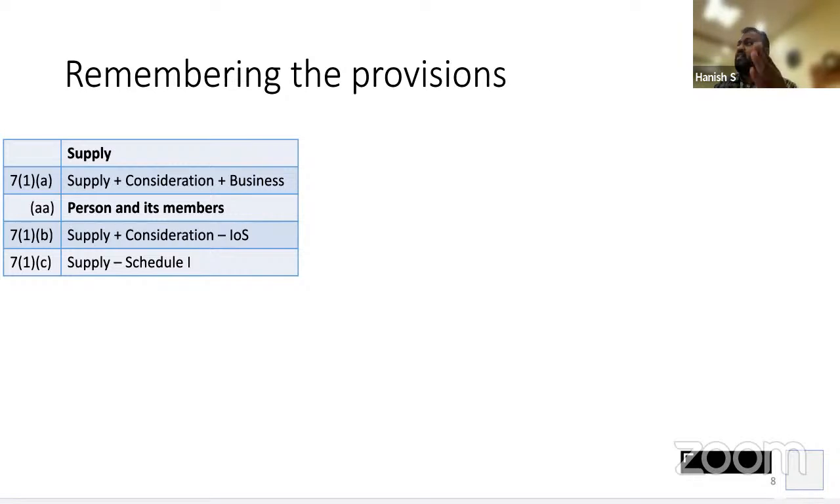Now we have 7.1c. Now what does 7.1c say? 7.1c says, forget consideration. Prithvi, forget consideration. Consideration is not important. If it is a transaction specified in schedule 1, you have to pay the tax. Okay. What are those transactions? 2 minutes we will discuss. Okay. So that is 7.1 ABC.